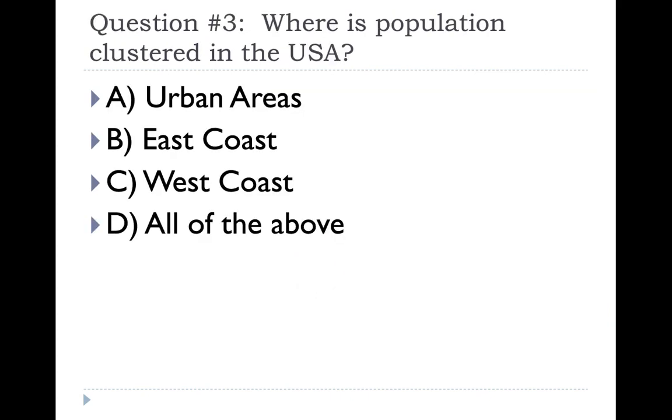Question number 3. Where is population clustered in the United States? Answer is all of the above. We have population clusters along the East Coast, the West Coast, and in urban areas such as large cities. For example, Minneapolis, St. Paul, Chicago, and Kansas City.